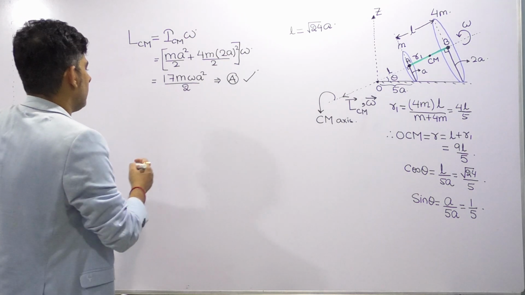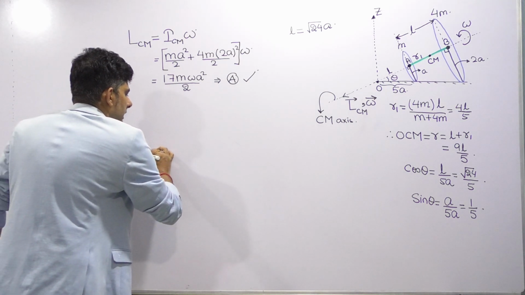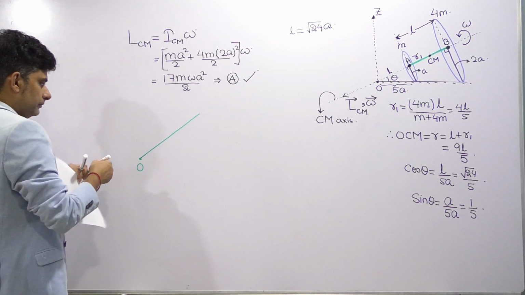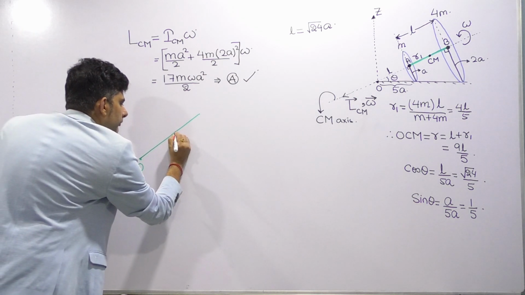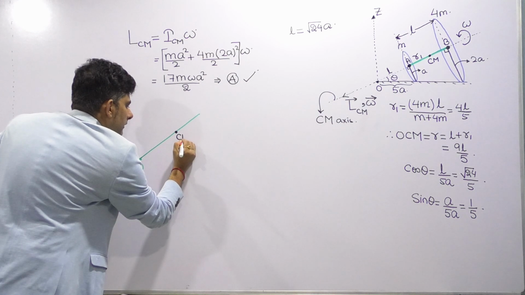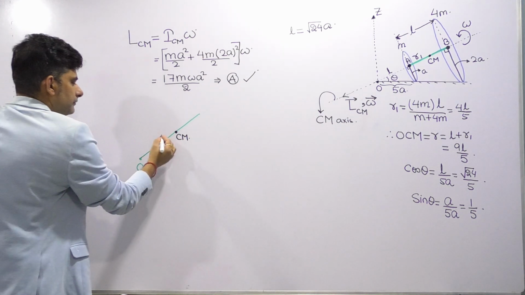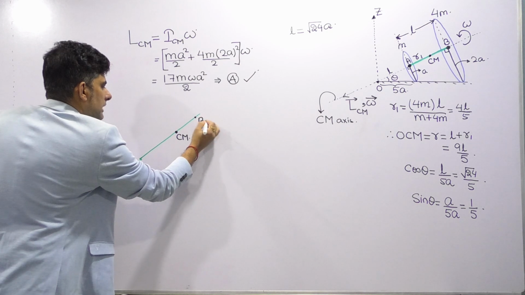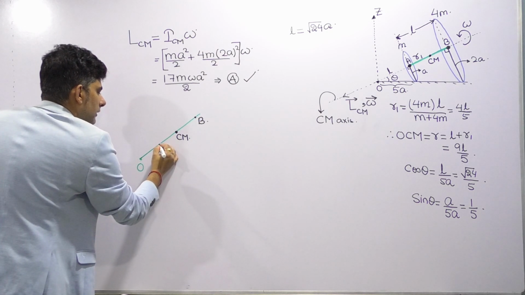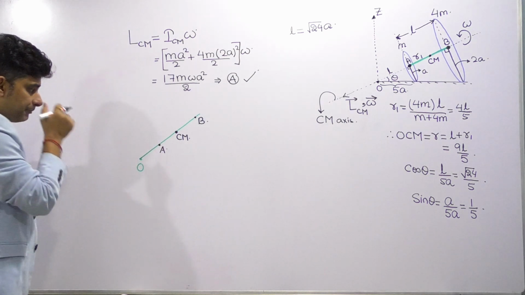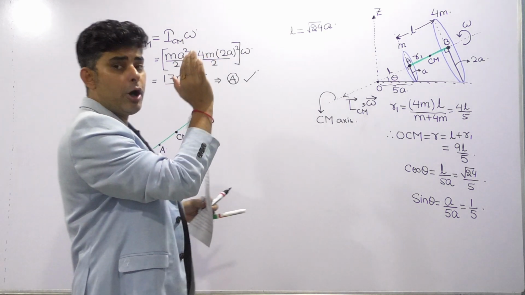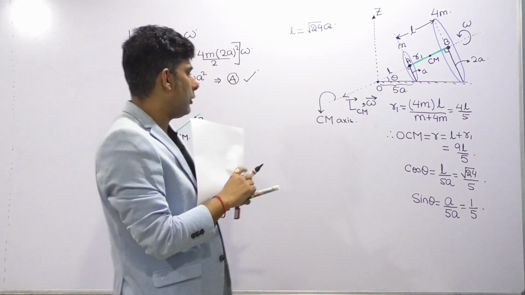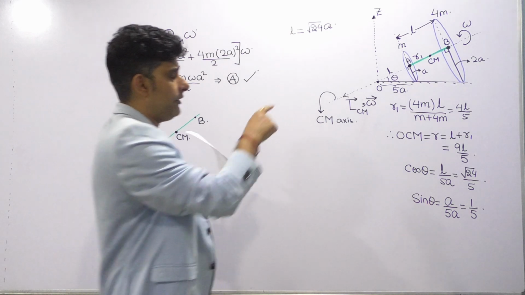What we can say about the center of mass, its velocity and all. So next thing what we are going to do is, if you see this being the point O, this is the center of mass, this point B and this point is A. Now since the discs are pure rolling, so if you see from the side, since they are pure rolling on a static surface, that is ground, what we can say about the velocity of the point B?